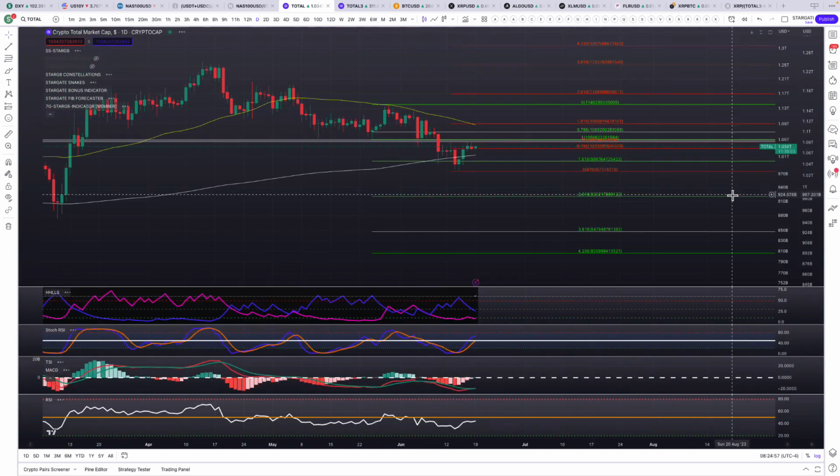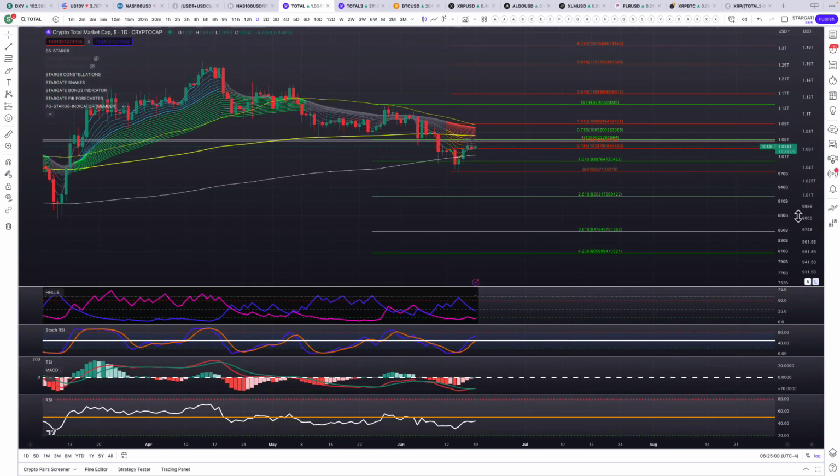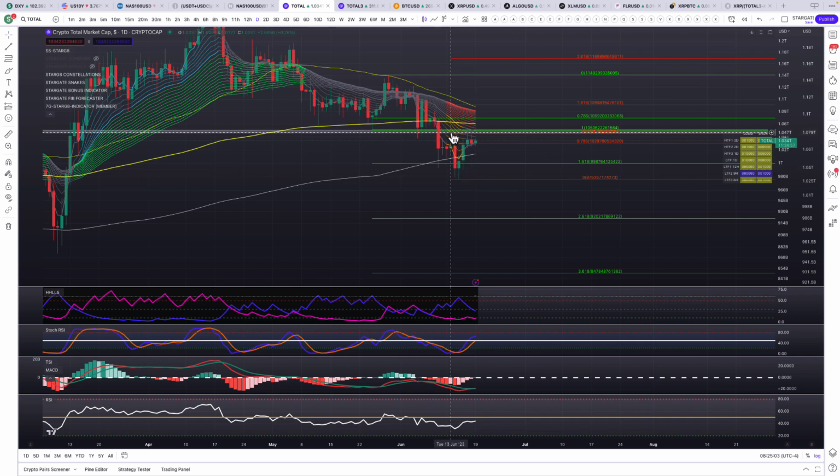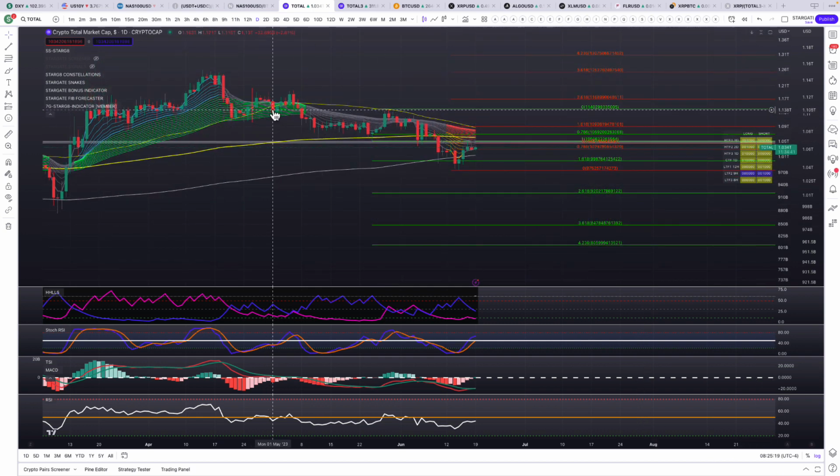Go to the daily chart. Yep, we're getting above the 786 on the micro fib. So from this high down to this low, we managed our way to get above the 786 here. We're holding above that support. We can just clear 105, and we'd come up here to 107. And then ultimately, I want to see us break above that 50 moving average here.